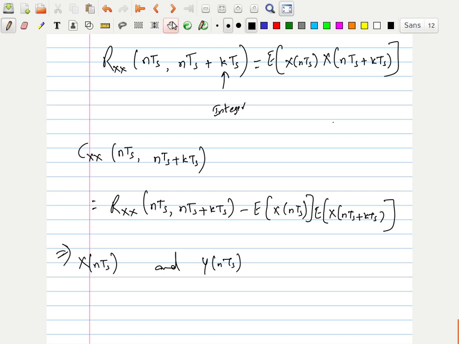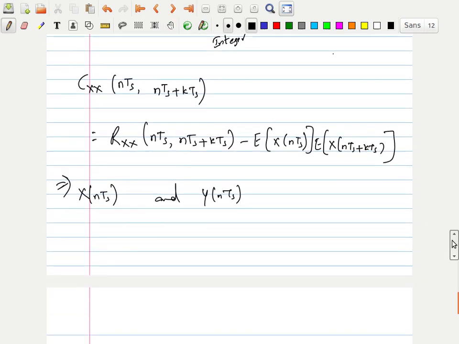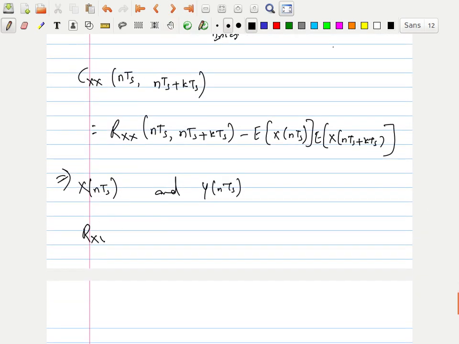For this I have to write the cross correlation first. What is the formula I can write? Rxy of nTs comma nTs plus kTs is the expectation of x of nTs into y of nTs plus kTs.